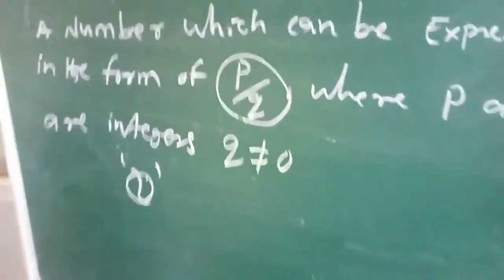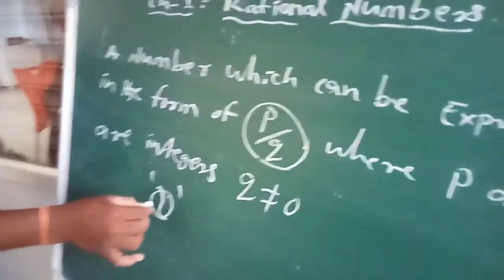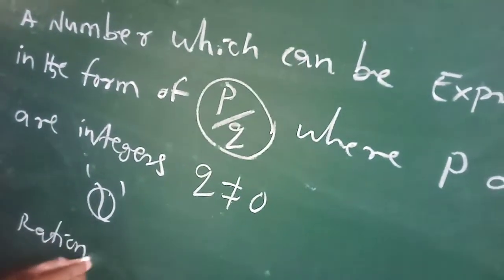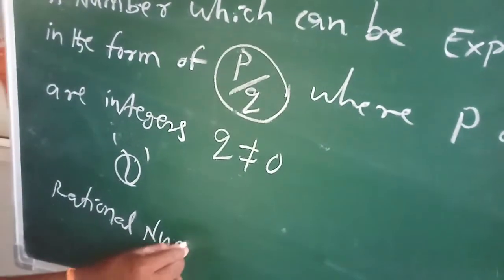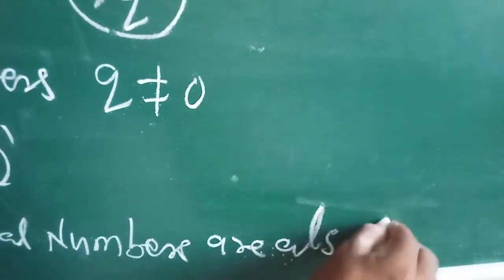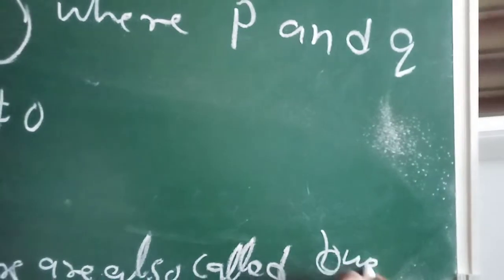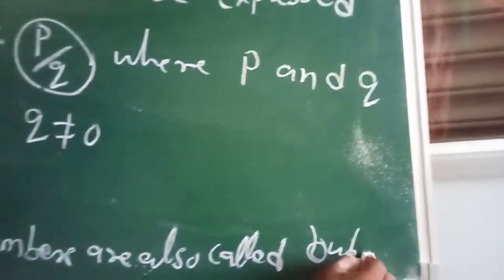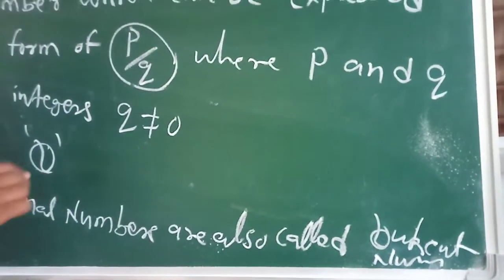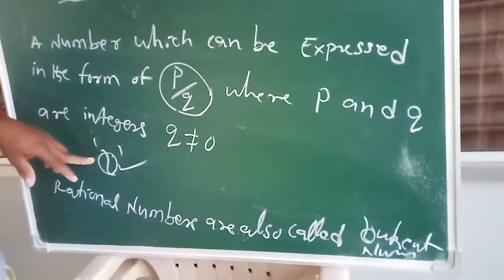We denote rational numbers with capital Q because the other name of rational numbers is quotient numbers. That's why we denoted rational numbers with a capital Q.